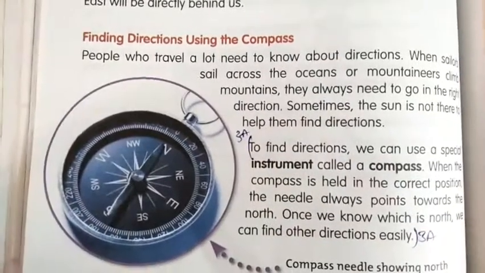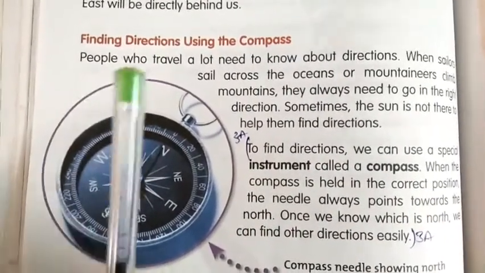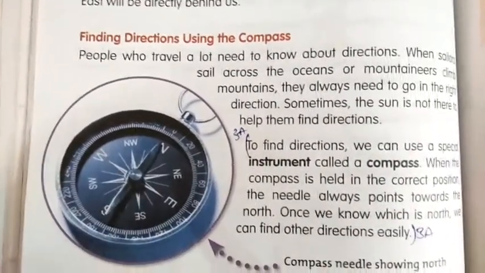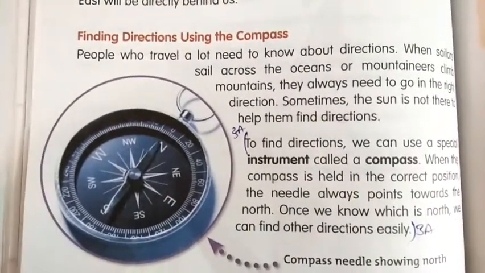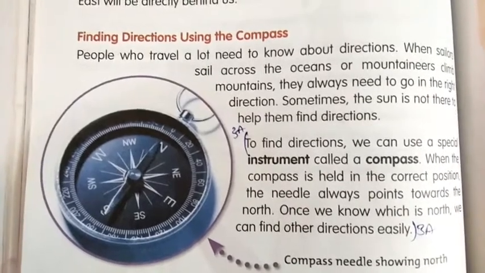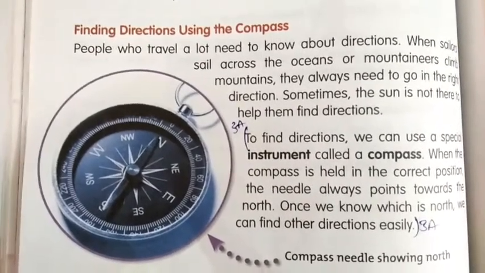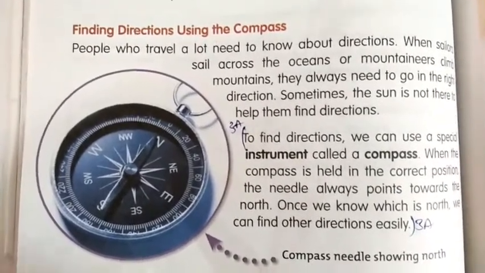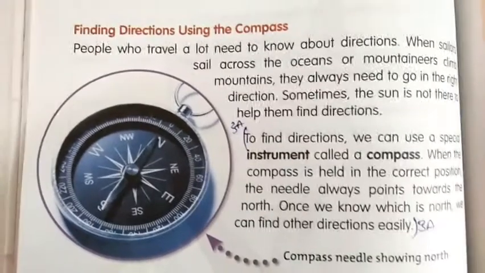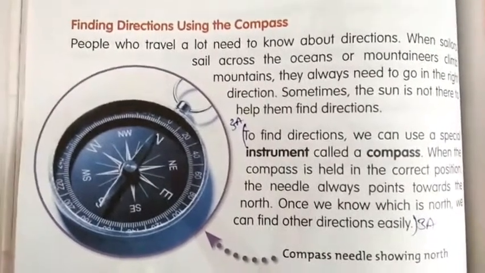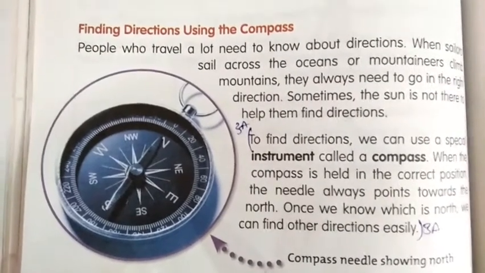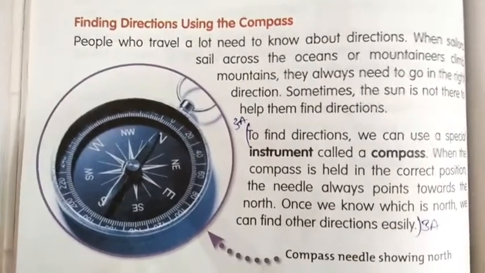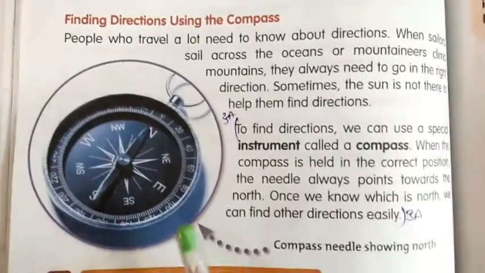In the previous class, I showed you how we find the direction if the sun is there. If the sun rises, that is east, and the right side is south, and the back is west, and the left is north. Like that, we will know the direction if the sun is there. If the sun is not there, for example in the winter season, how can they find the directions? They can't see the sun, so they can't find the directions. How will they find them? Let's see.